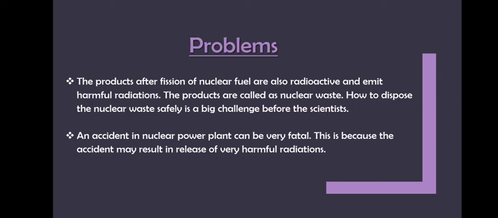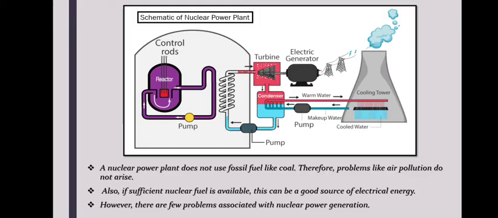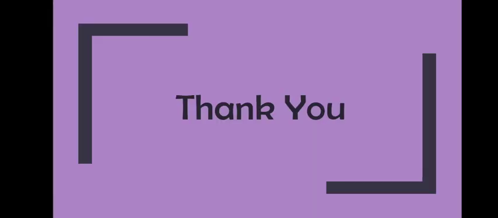Also, an accident in a nuclear power plant can be very fatal, because the accident may result in the release of very harmful gases. So these are the problems associated with nuclear power plants. But which problem is solved? The first one, because it is not using fossil fuel coal. So there is no air pollution, and if sufficient nuclear fuel is available, it can be a very good source of electrical energy. I hope everything is clear to you.